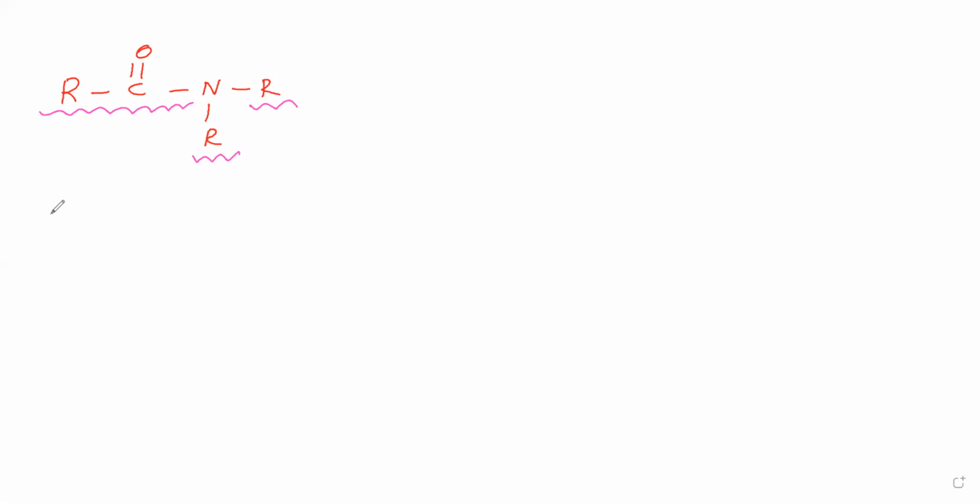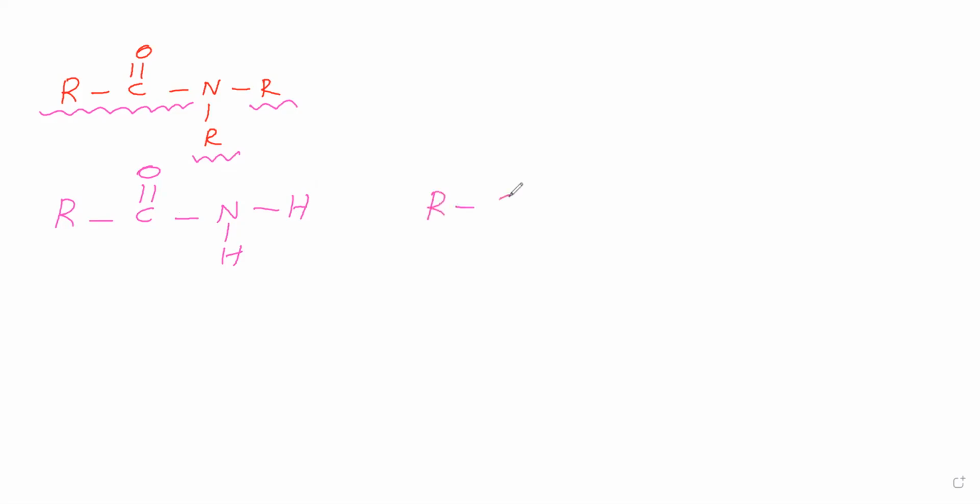So in the amides, this one we will call a primary amide, because this N is not having alkyl groups. This N is having hydrogen atoms. Therefore, it is a primary amide.